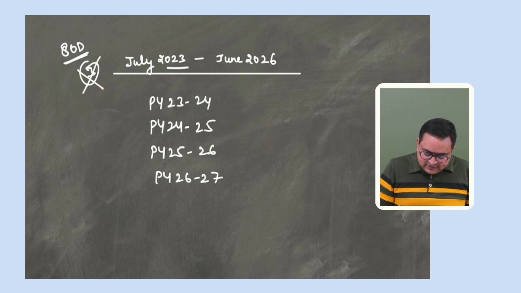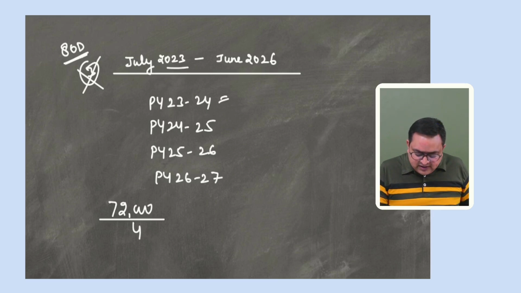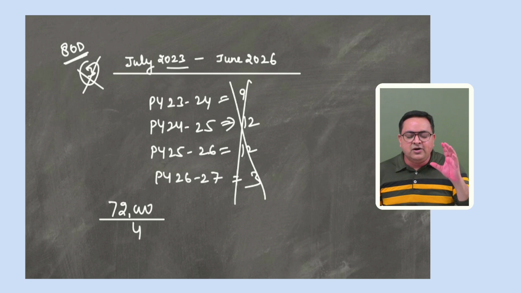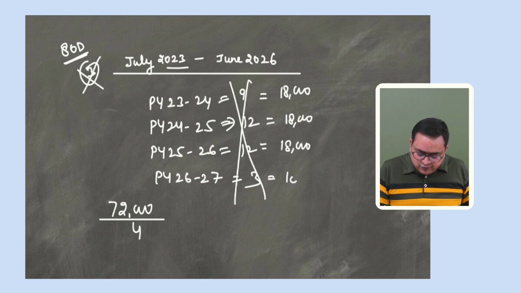So what you will do is, we have paid 72,000 rupees, divide this by 4 simply. You don't have to see that in this year 9 months are involved, here 12 months, here 12 months, here 3 months. Please don't see it like this. You have to just see how many previous years are involved. You have to divide this lump sum amount by the number of previous years. So the number of years here is 4. So 18,000 relates to this year, 18,000 to this, 18,000 to this, and 18,000 to this. And we are doing this for this previous year.